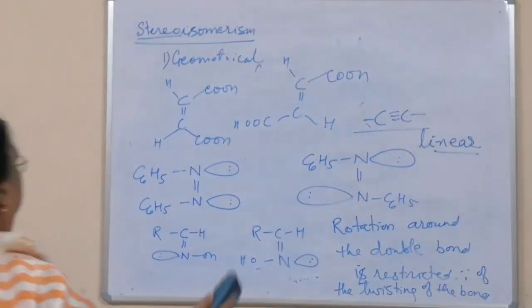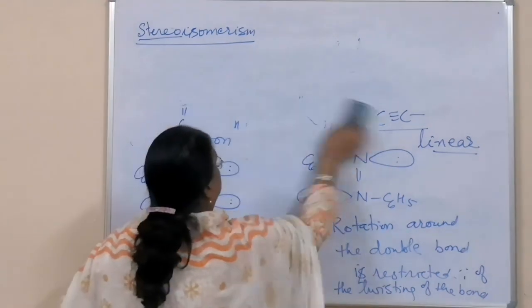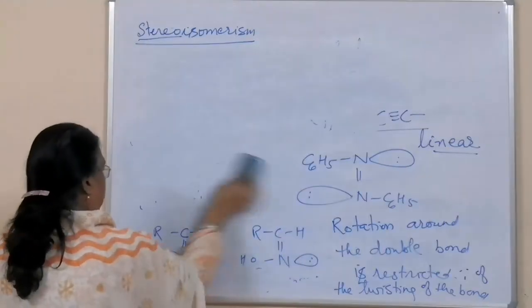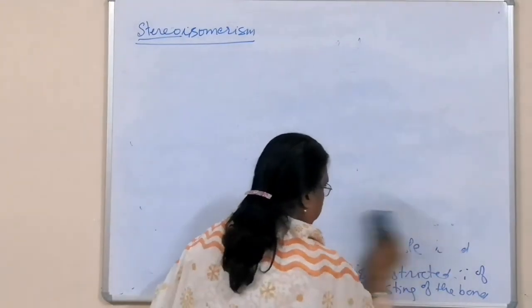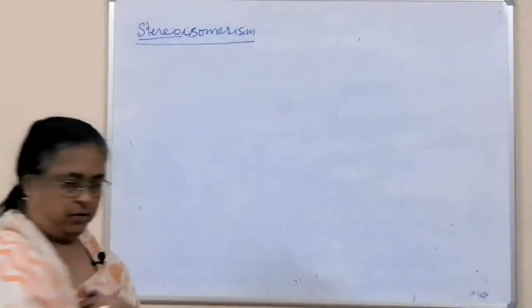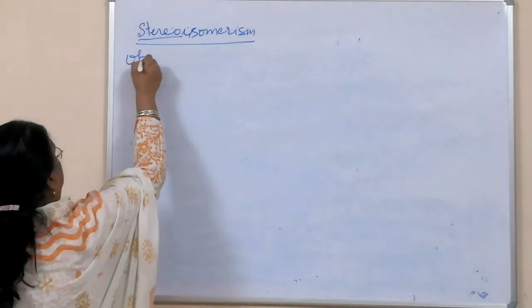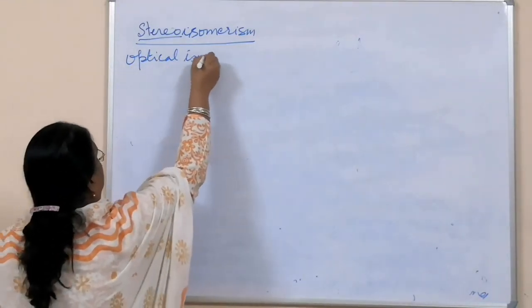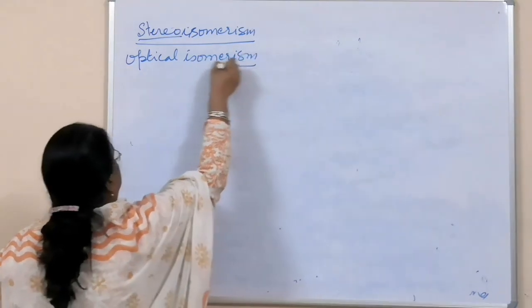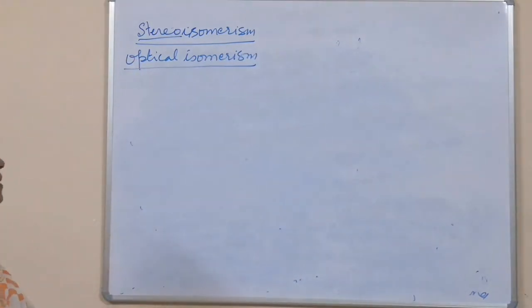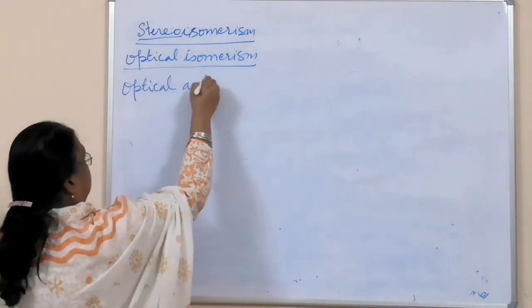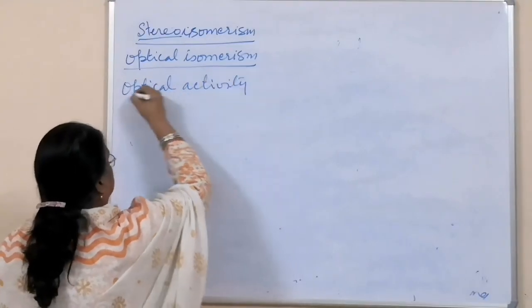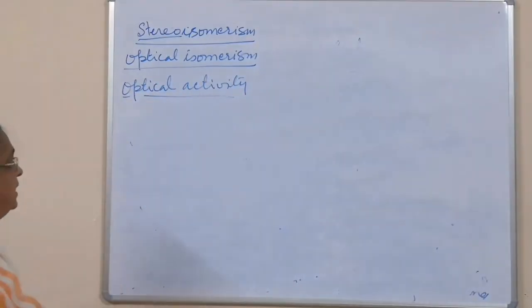Now the second kind of stereoisomerism, that is your optical isomerism. To understand optical isomerism, first you will have to understand the term optical activity. Optical is the word related to light.